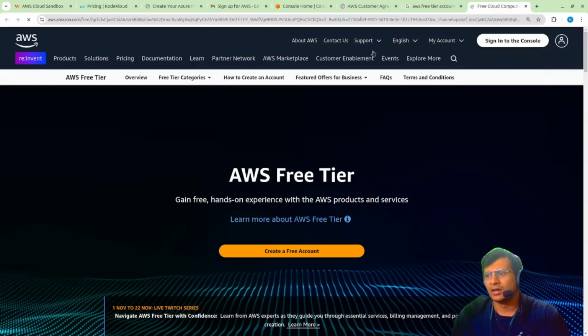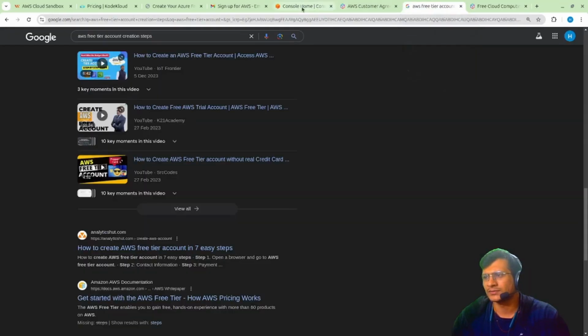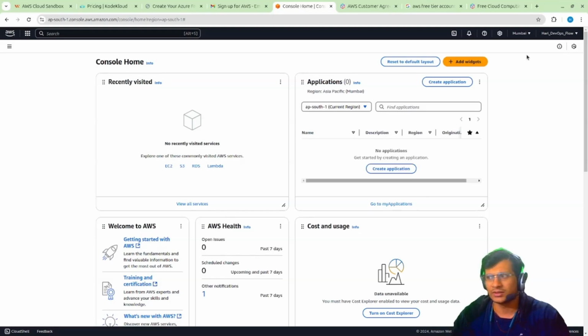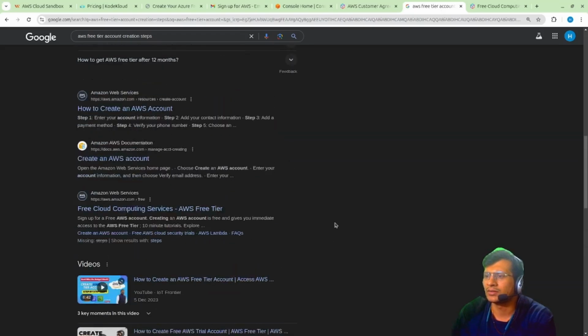It is very simple once you get started. One more thing, having a credit card would be very beneficial here. I have seen that sometimes you can use a debit card also, but with a debit card there are some challenges. My friends and colleagues have faced the same, so I would suggest you use a credit card if you have one, or you can borrow someone's, or if you are a student you can use your academic ID.